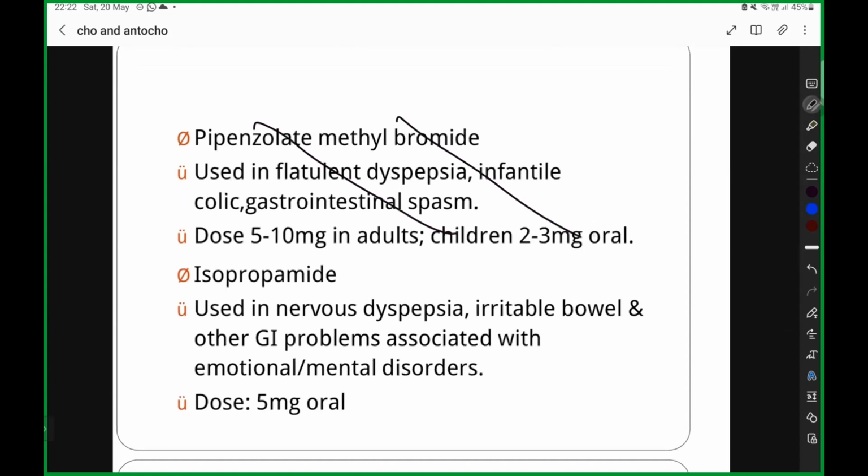Okay, that's all you have to remember. We don't need all this. You just remember isopropamide. Isopropamide is used in nervous dyspepsia. Again, you're going to give 5 mg oral. For any drug they ask, as I told you, mechanism of action and uses.